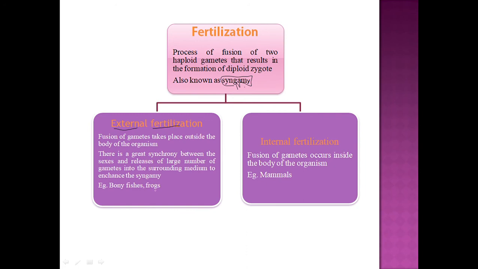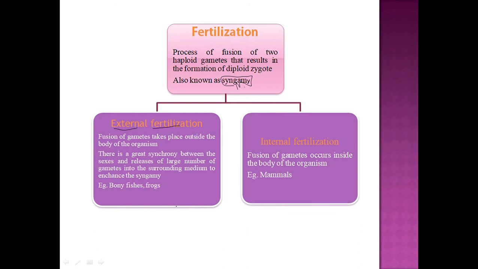Example: we talk about amphibians and fishes. This type of fertilization generally occurs in the aquatic animals. Okay, here one line is written that there is a great synchrony between the sexes and the release of large number of gametes in the surrounding medium to enhance the syngamy.